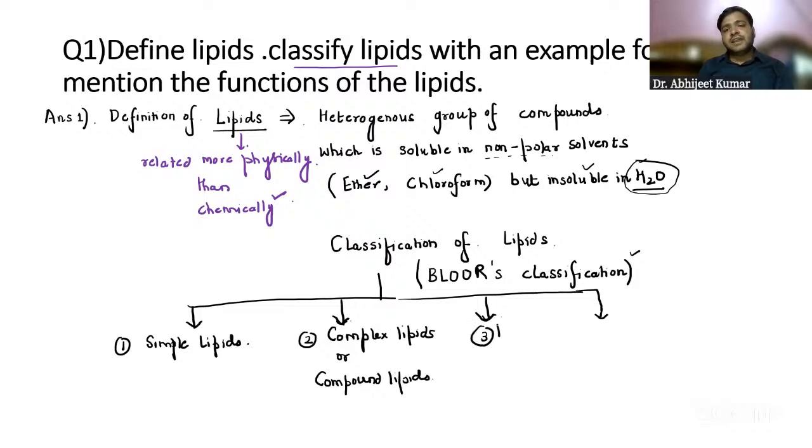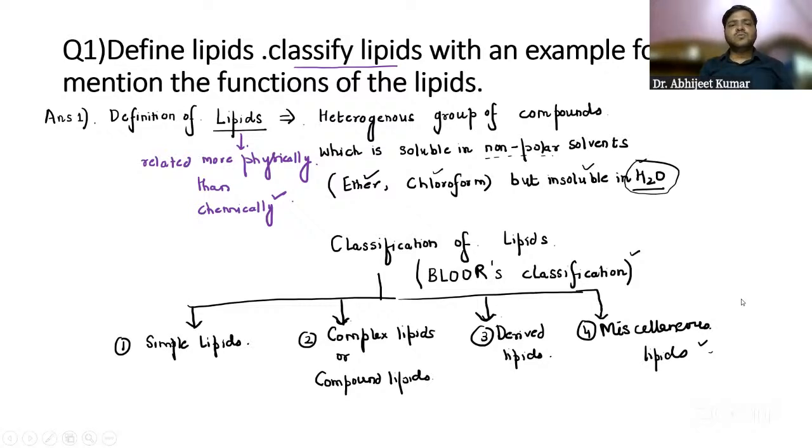Then we have derived lipids. And the fourth one, we have miscellaneous lipids. Now, miscellaneous lipids are the ones which do not possess characteristics of lipids, but we have classified them differently.